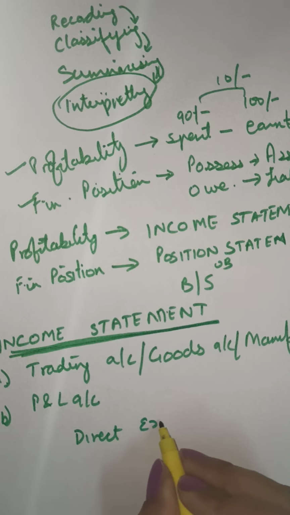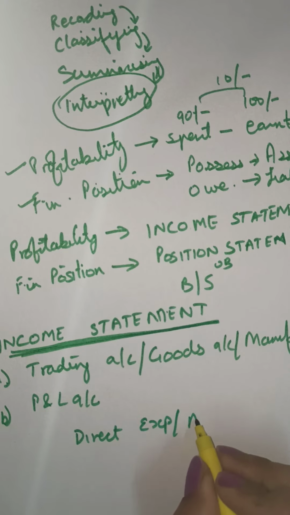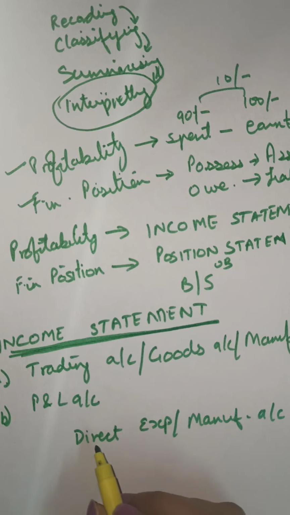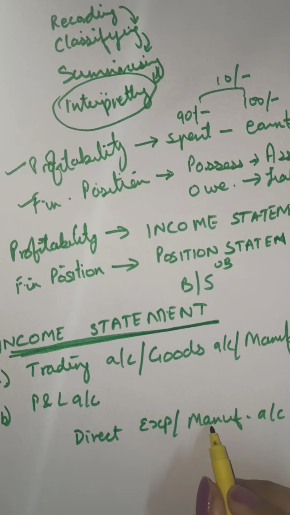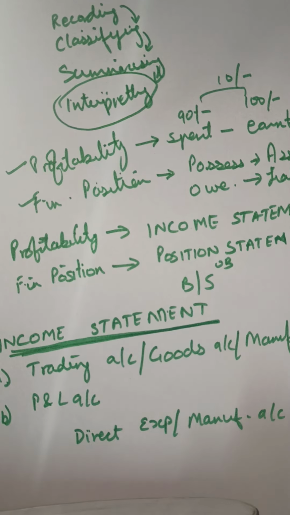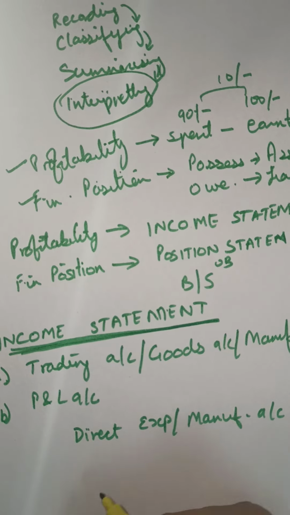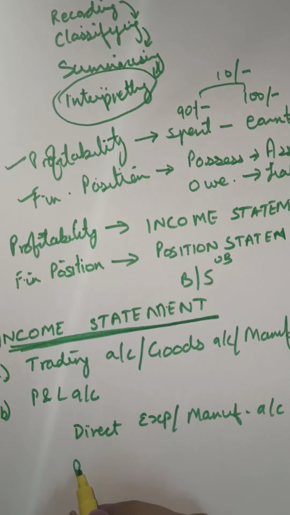Direct means the manufacturing expenses. All the expenses that have been accumulated to make the goods, manufacture the goods or acquire the goods, are called the direct expenses. So the difference between the amount that has been spent in raising the goods, that means the purchases, and the sales.